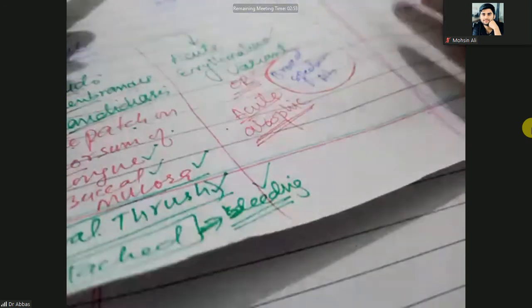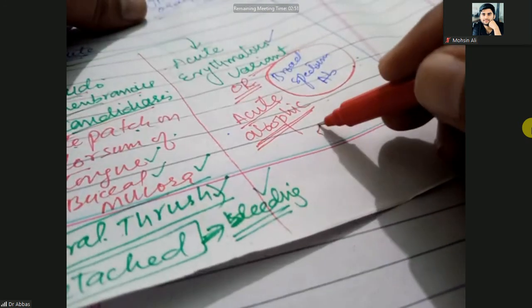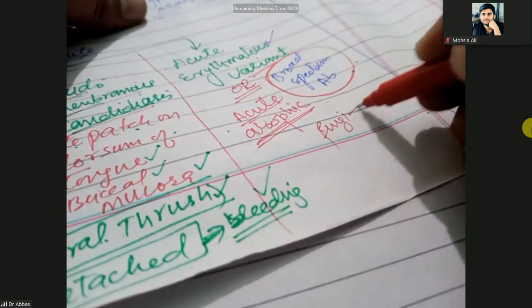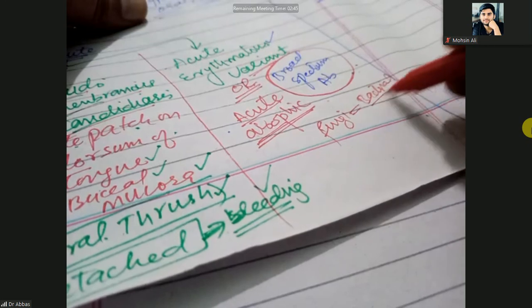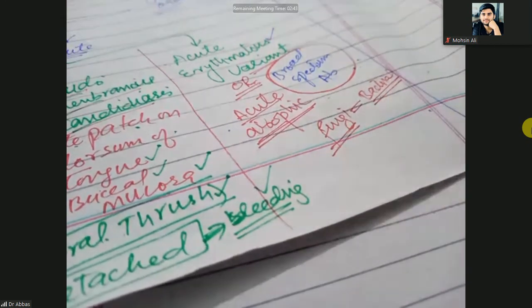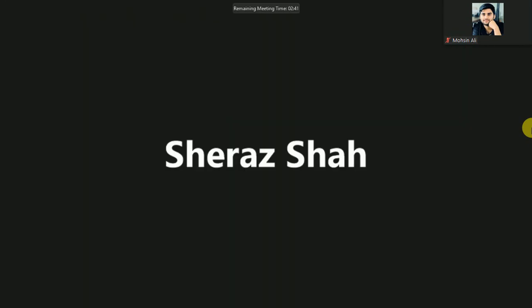Actually, in our oral cavity, fungi and bacteria are living in commensalism. They are beneficial to each other.